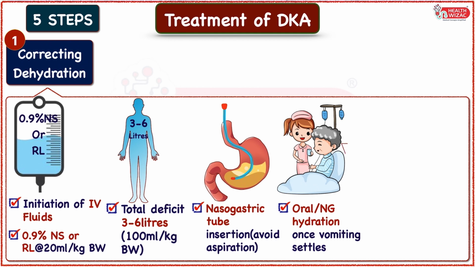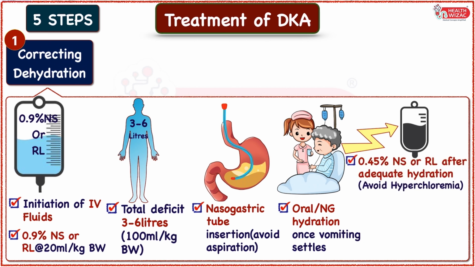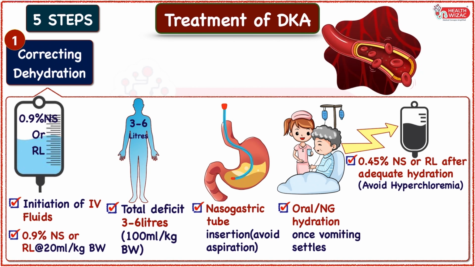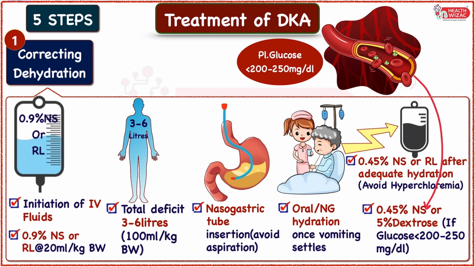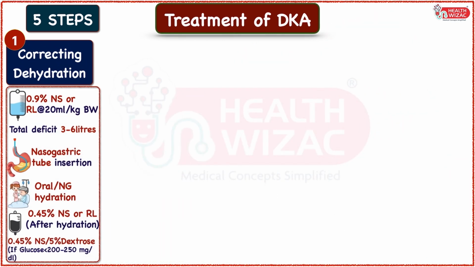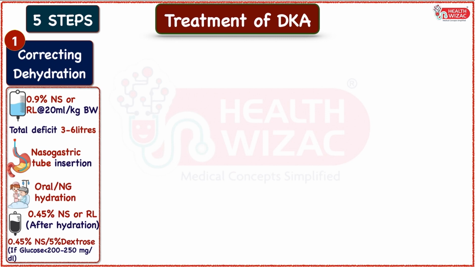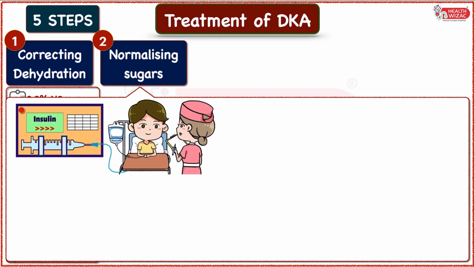Once adequate hydration and hemodynamic stability is achieved, IV fluid should be switched to 0.45% NS or RL to avoid hyperchloremia. Once sugar level drops to 250 or 200, then IV fluid should be shifted to glucose containing fluids like 5% dextrose or 0.45% normal saline.